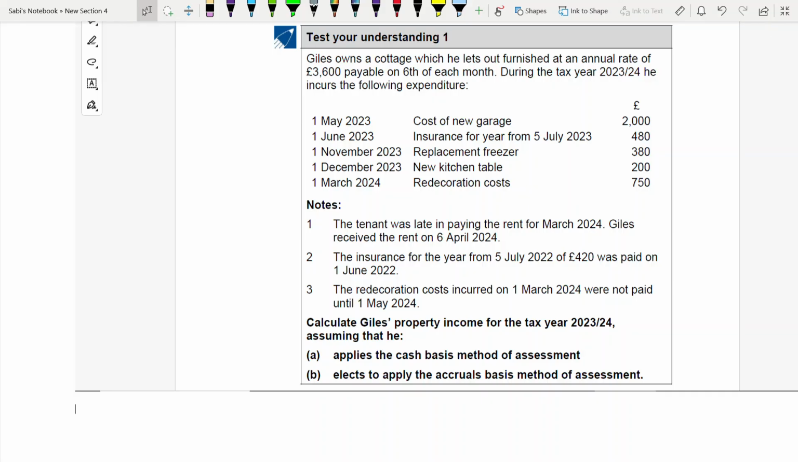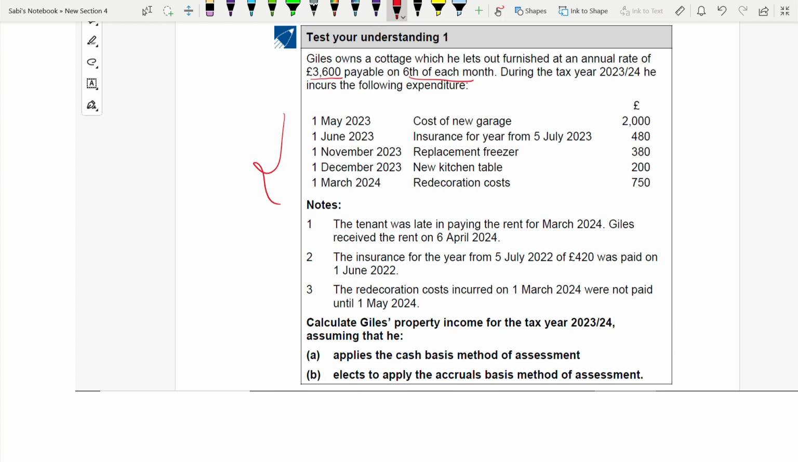Test your understanding one. Here we have to use accrual and cash basis. You have been given the rental income as 3,600 payable on the 6th of each month. Monthly rental income has been given. Now you have been given some costs, and in these costs you have some capital and revenue. Some expenses you have to deduct, some you don't have to.